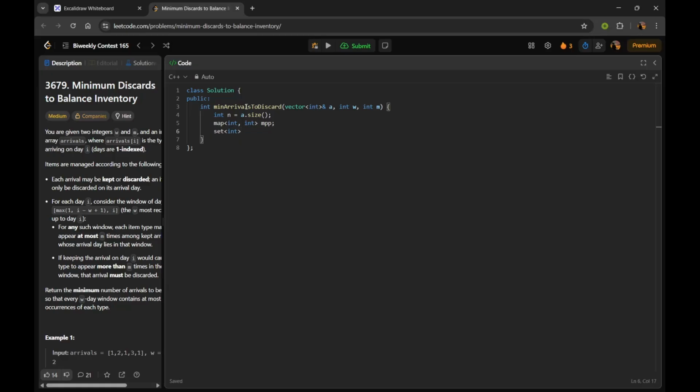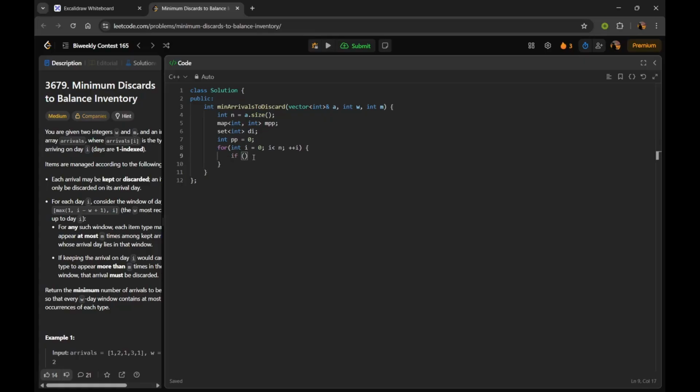You can also use a hash set, but this can also be passed. Let's name it di for discarded items, and then we will run a loop from i to n. i will denote the current pointer, and we will also have a previous pointer p which will initially point to 0.